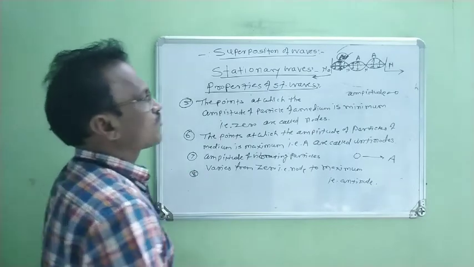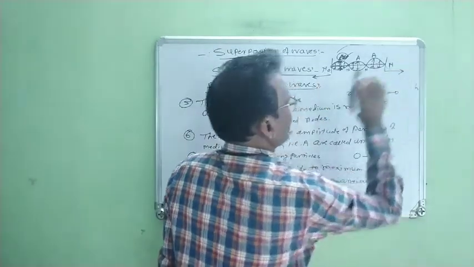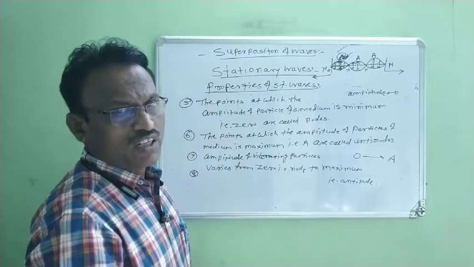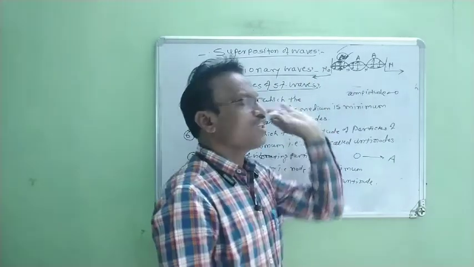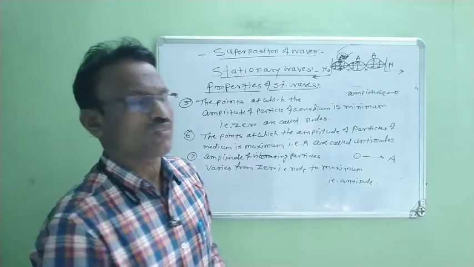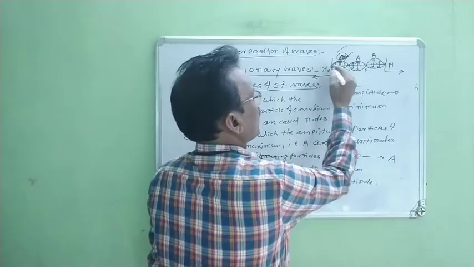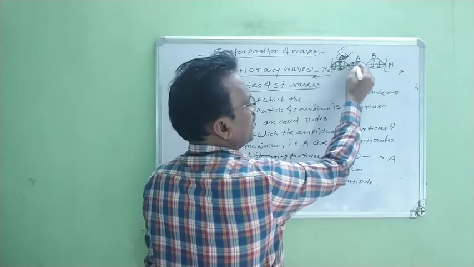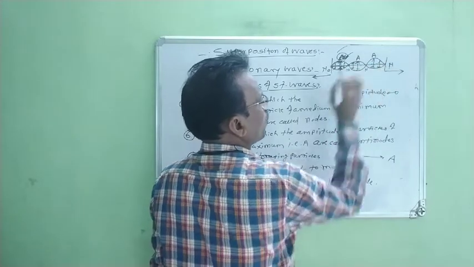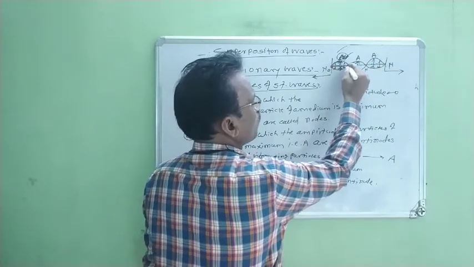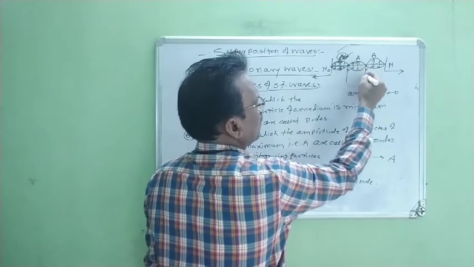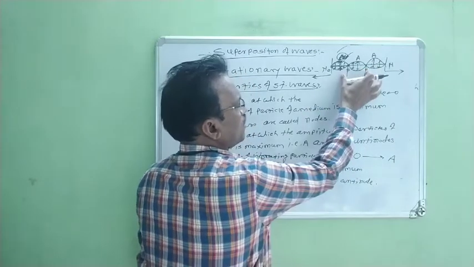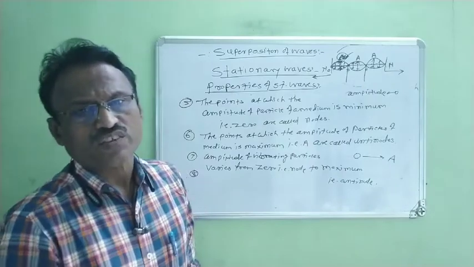Number 8. Now when stationary waves are traveling through a medium, we know that this medium is alternately divided into nodes and antinodes, right? Now this is the first node. After node, antinode comes, and after antinode, node comes. Again antinode, node, antinode, node, right? Now suppose this is one node and this is another successive node. Now we consider these two successive nodes.